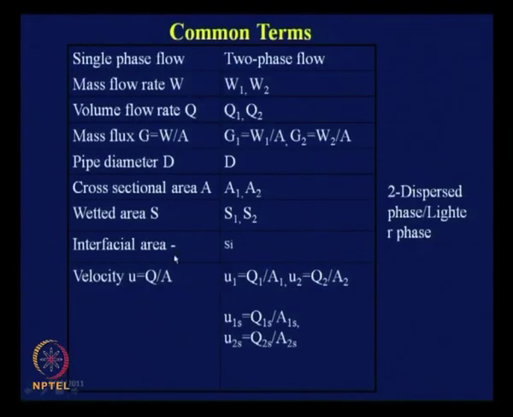So, in the last class I believe that we had almost completed our listing of the basic definitions. What we had found is that more or less we had defined mass flow rate as W, and I had already told you that instead of only W in single phase flow, we come across W1, W2 and WTP also, the total two phase mixture, which has not been mentioned here, but I had told it to you in the last class.